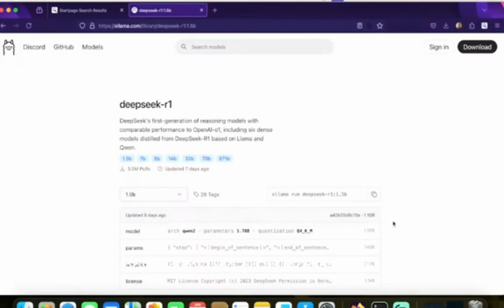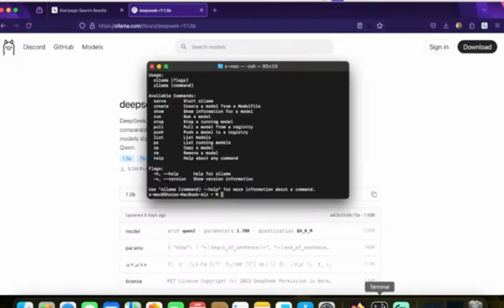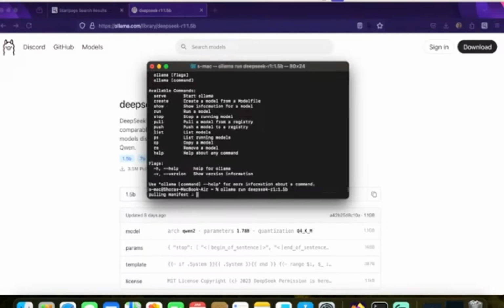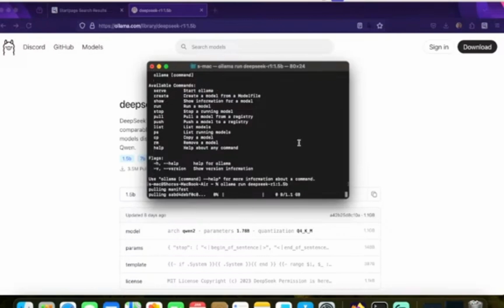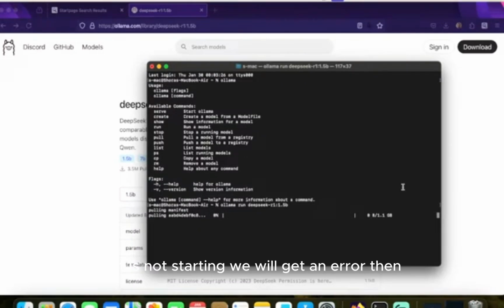So when you select it, you copy the link and go to terminal and paste it. Now it will start downloading. If it starts good, if it is not starting, we will get an error.